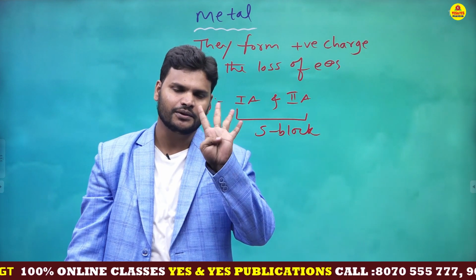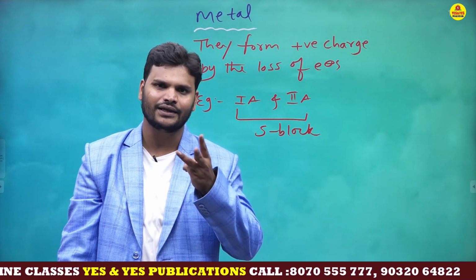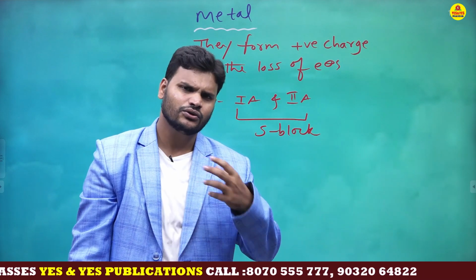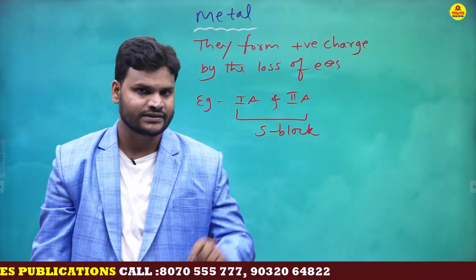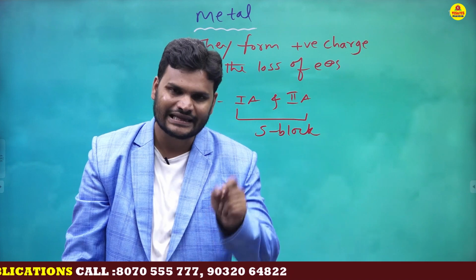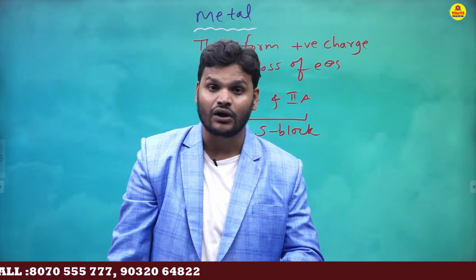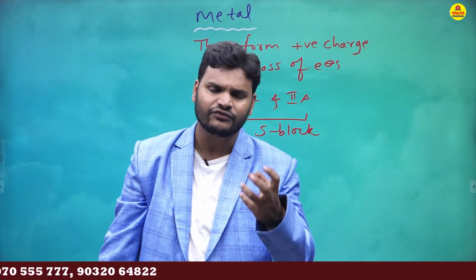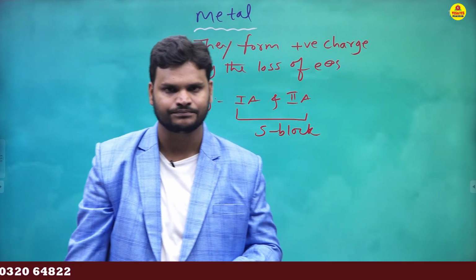S block, P block, D block, F block. So the periodic table contains metals, semi-metals, non-metals. Semi-metal is also called metalloid, dear students. This is a very important topic, a very important basic concept.